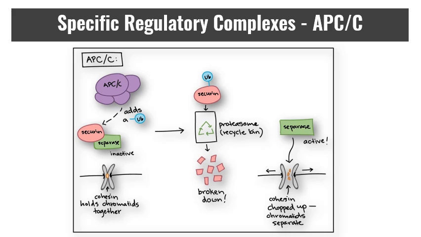The M phase checkpoint ensures that the kinetochores of all the chromosomes are properly attached to the spindle at the metaphase plate before anaphase. In this case, the regulatory molecule is not a cyclin-CDK, but a complex made up of several proteins. Once activated, this sets off a chain of molecular events that activates the separase enzyme. The separase enzyme cleaves the cohesins and allows the sister chromatids to separate.